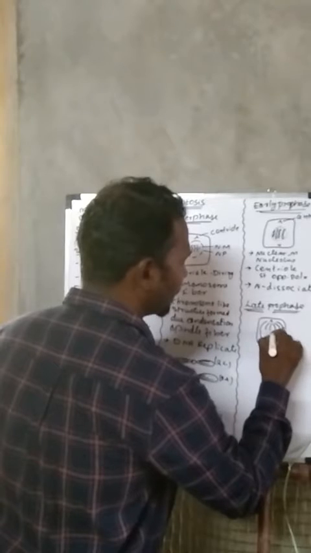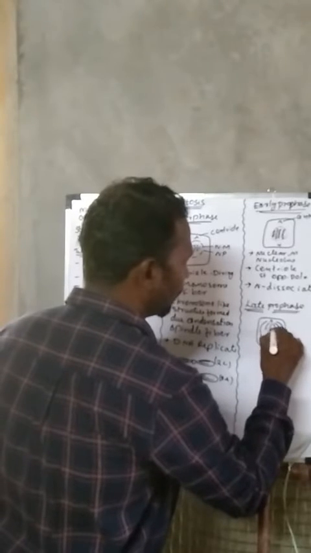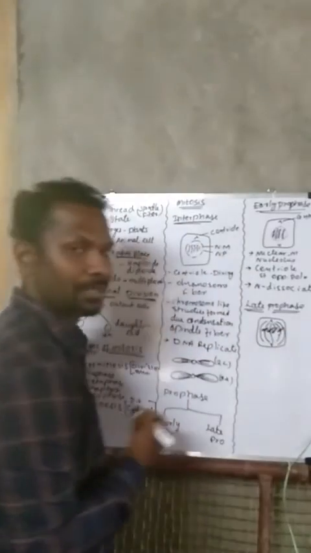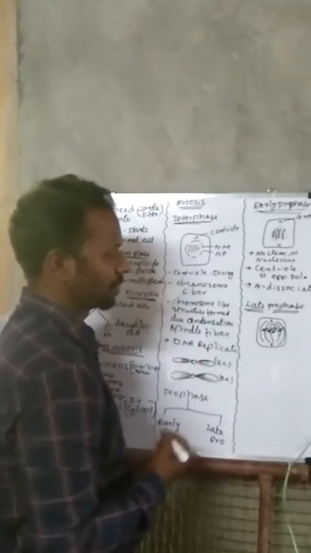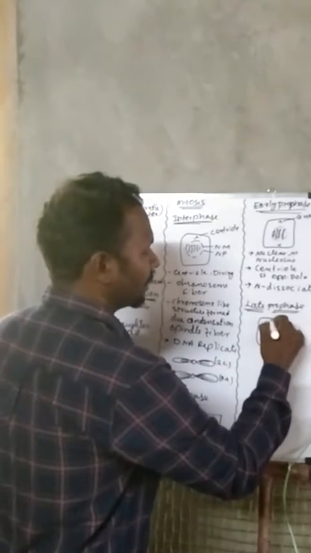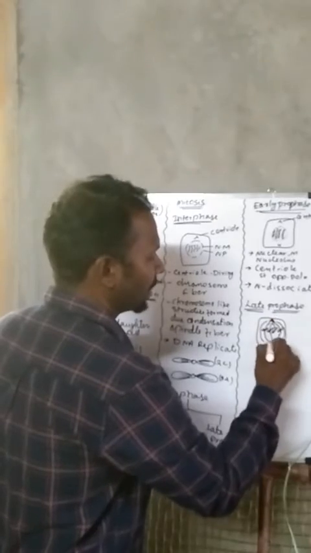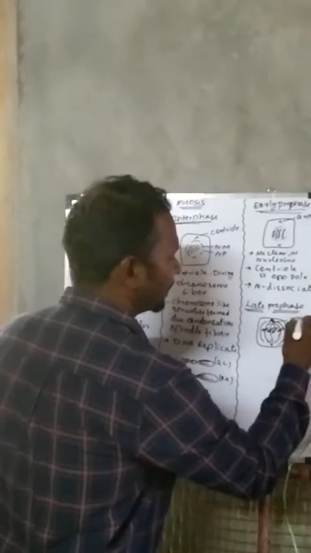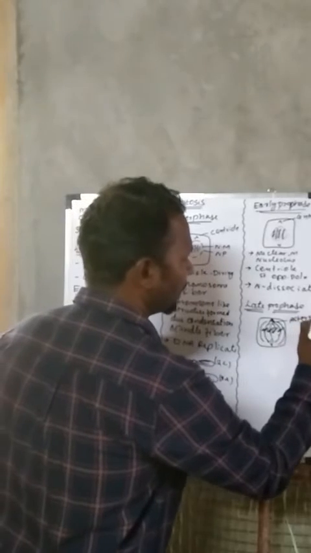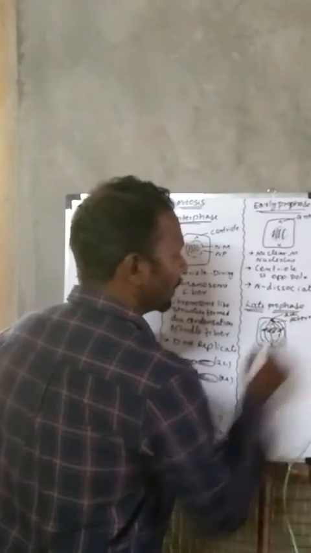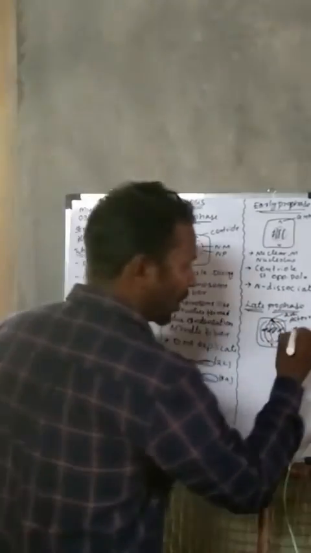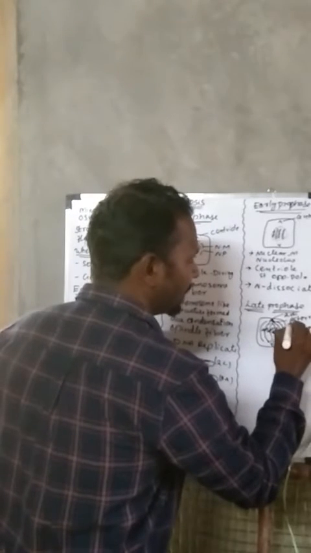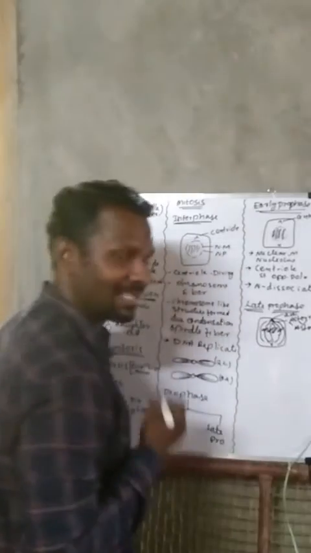Chromosomes go and attach, actually. Chromosome is going to attach to the centrioles. And near the centrioles, there are small finger-like projections called aster rays. And this is centriole. Centriole and aster rays together are called aster.